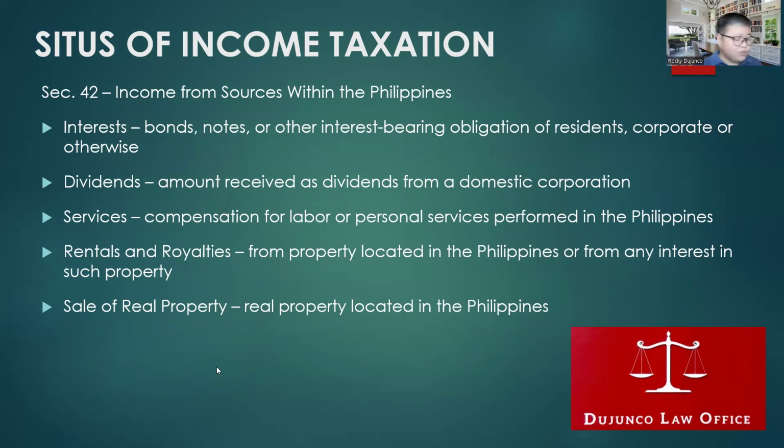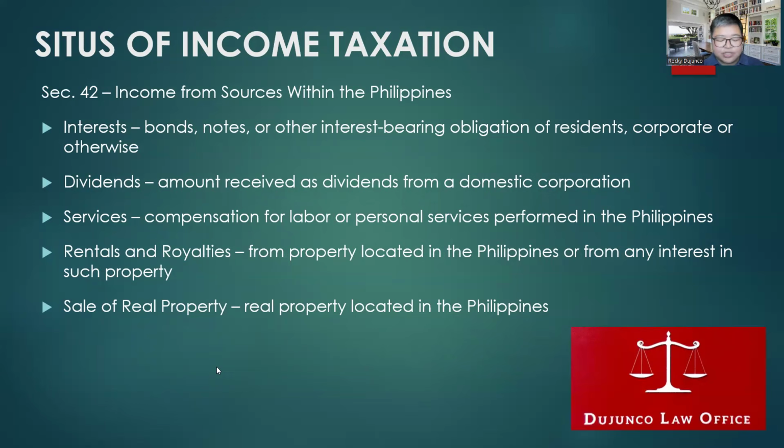So, section 42A, anong sabi? Gross income from sources within the Philippines. So, if it's included in the enumeration under section 42A, they are to be deemed as sourced from within the Philippines. Okay? So, how about for interests? Anong sabi?